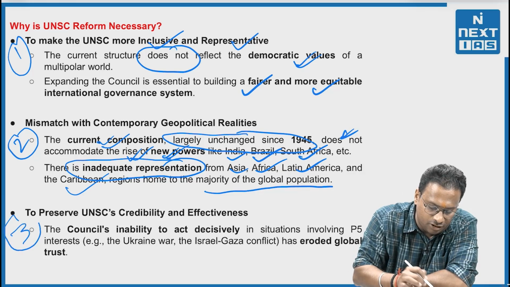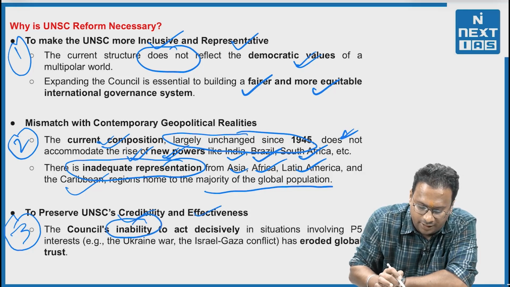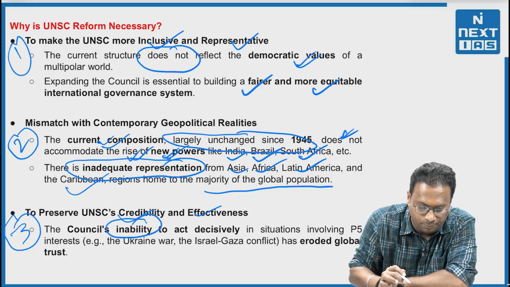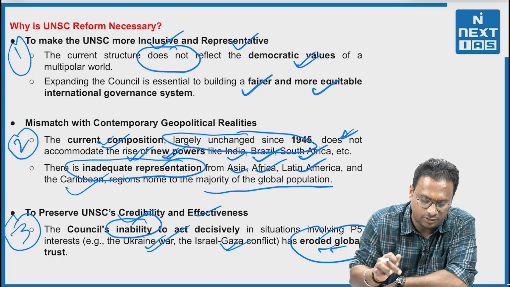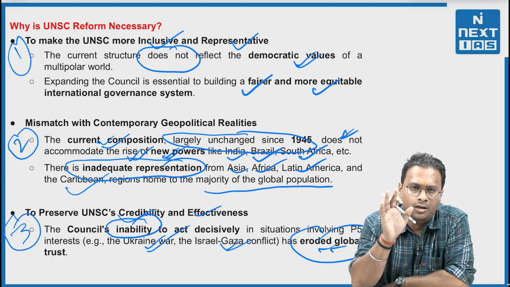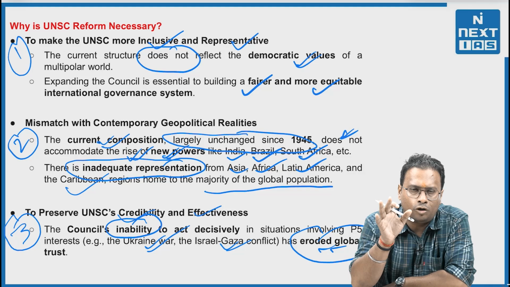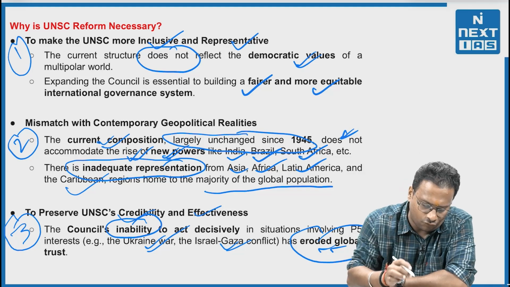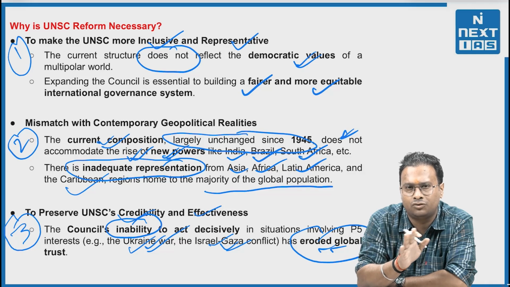Third, to preserve UNSC's credibility and effectiveness. The Council's inability to act decisively in situations involving P5 interests, say the Ukraine war and the Israel-Gaza conflict, has eroded global trust in the UNSC. It is said that around 56 wars are going on in the world at this time. Then what is UNSC doing? They may ask countries to stop their wars, but they are silent when wars like Ukraine and Israel-Gaza are going on. This has eroded the trust.